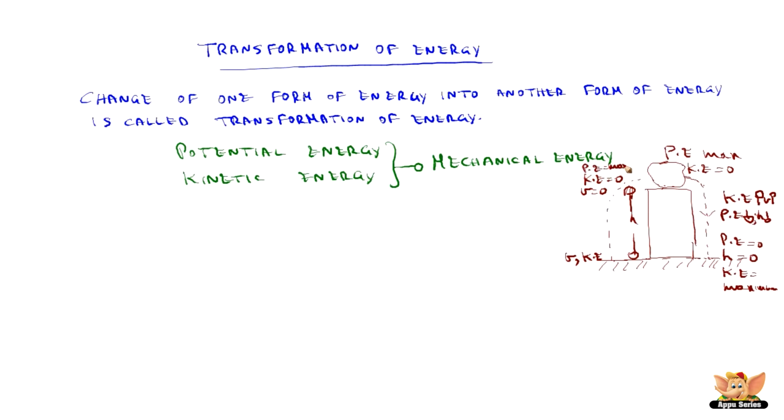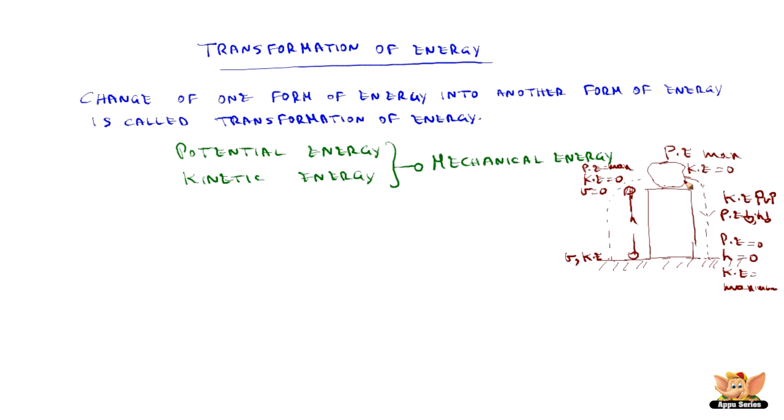Because once it reaches the top, at a height h, potential energy, which is measured as mgh, when height is maximum, then potential energy also will be maximum. So, as we are throwing the stone up, kinetic energy gradually gets converted into potential energy.